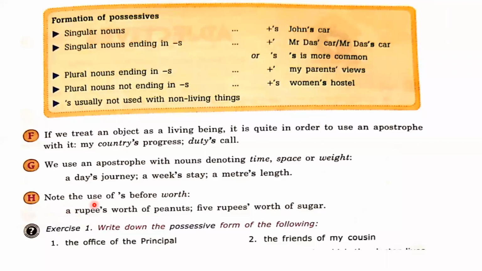Last point, note the use of apostrophe s before the word worth. A rupee's worth of peanuts, 5 rupees' worth of sugar, right? In this way also we can use worth with the rupees, meaning like apostrophe s. Okay.